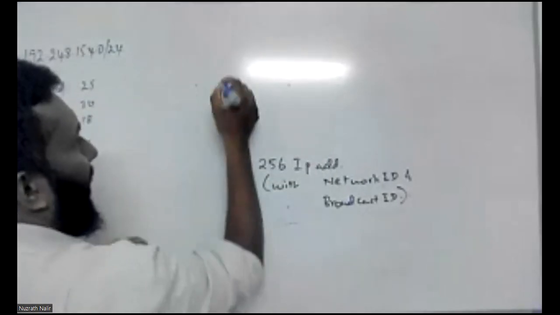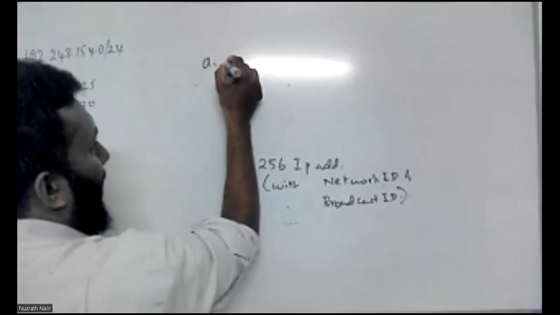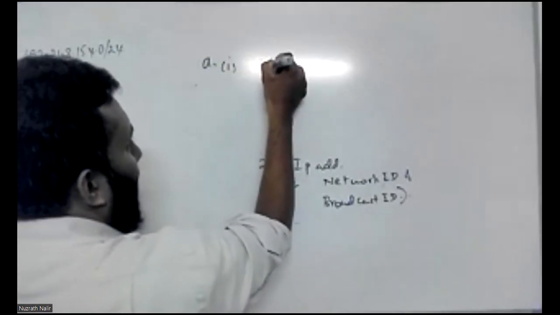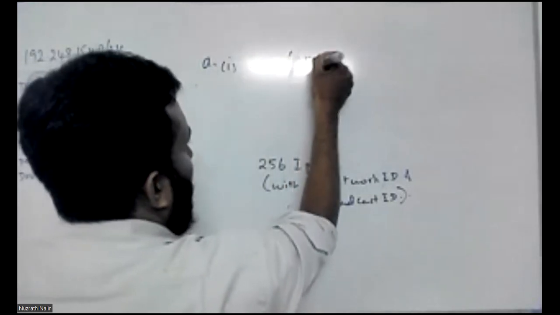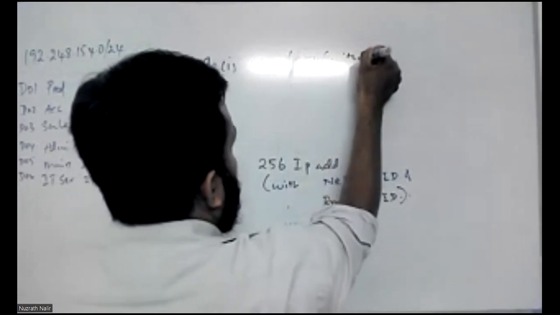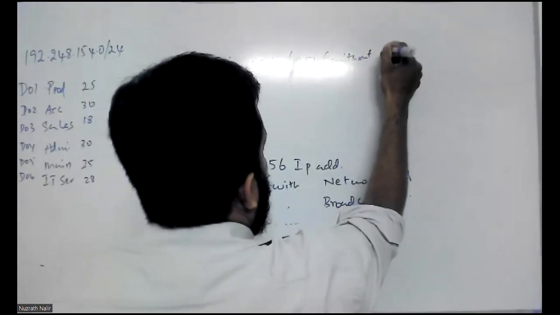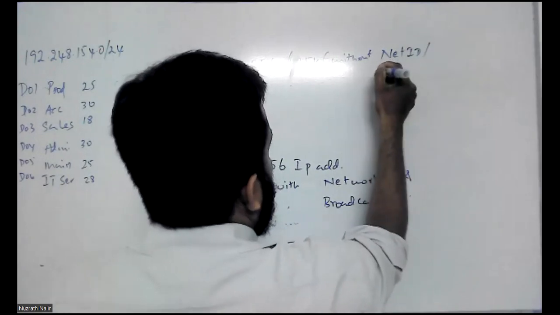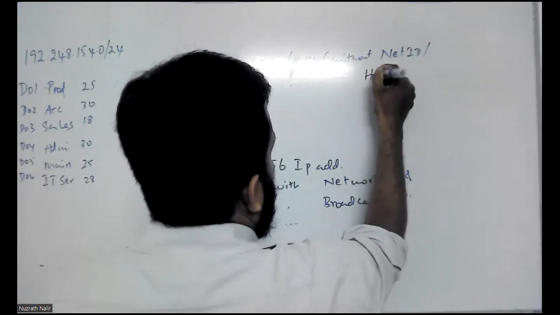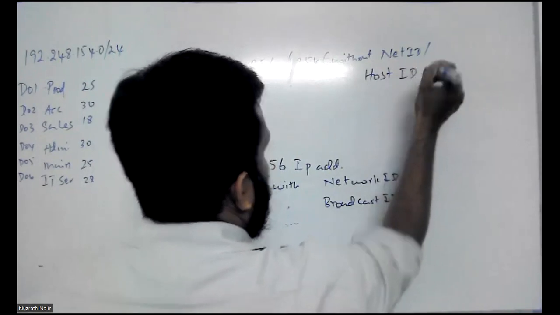Your first answer is A1: 256, or 254 without the network ID and the host ID. Net ID, I'm just writing in network ID and the host ID. Okay, my dear student.